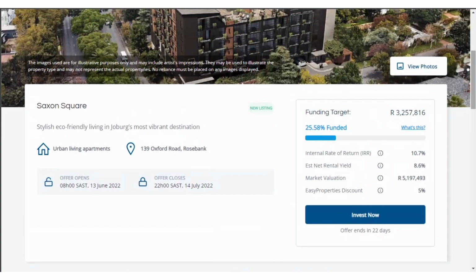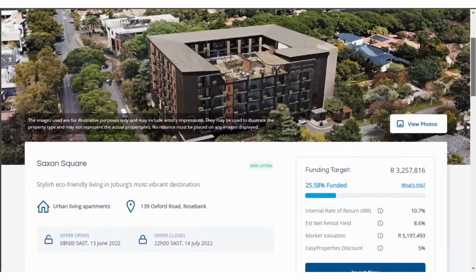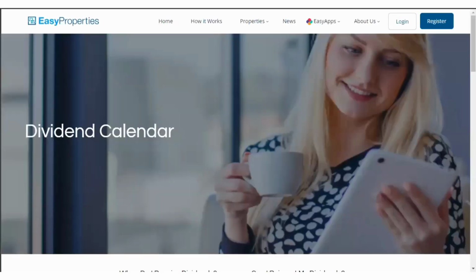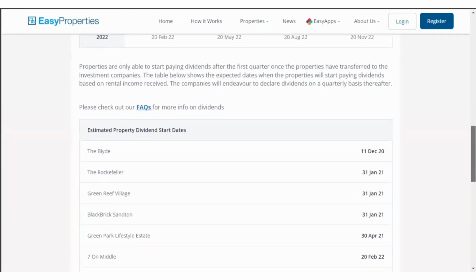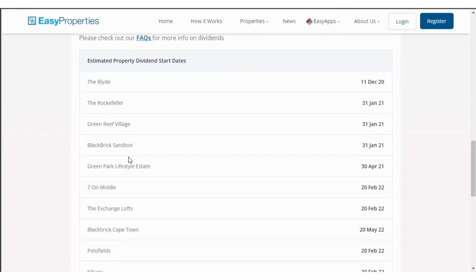Property is meant to be a long-term investment anyway, in most cases. So to get locked into an auction for a couple of months, to get locked in and not be able to sell for a couple of months is fine, because you're really investing for the long term. And of course, you get a distribution, meaning you get paid your dividend. They have a dividend calendar here that basically tells you when certain properties are paying out. That way, as an investor, you are always aware of when you should be expecting your money to arrive in your Easy Properties account, and then obviously withdraw it to your bank account.